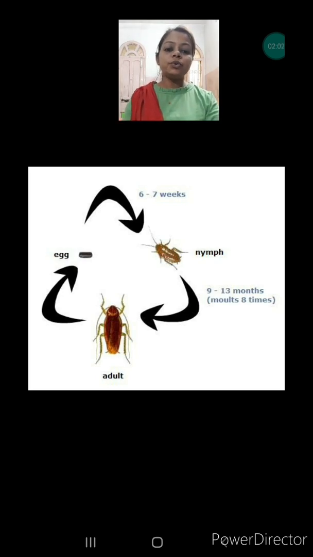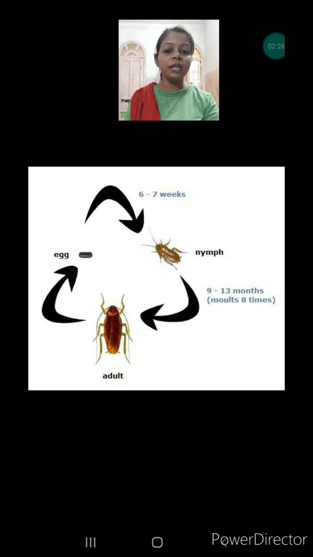In 9 to 13 months, the nymphs keep on growing, and during this period they molt their skin multiple times. And how many times? Approximately 8 times. That means 8 times they shed their skin. They keep on going with the molting process.